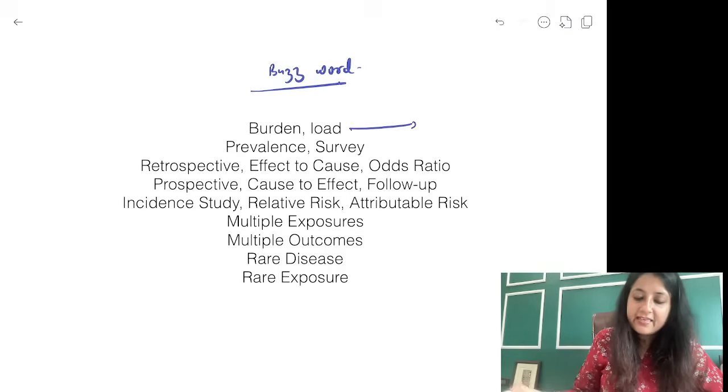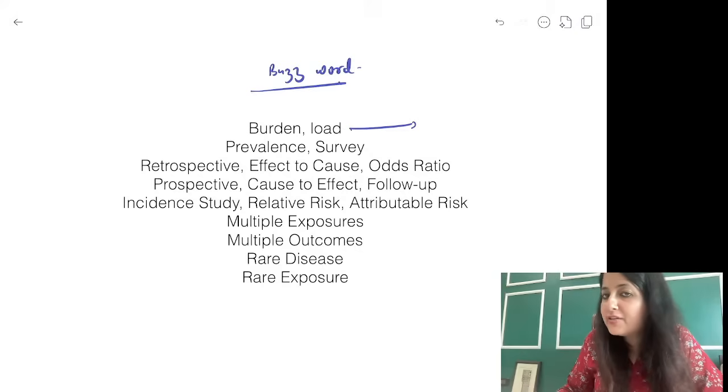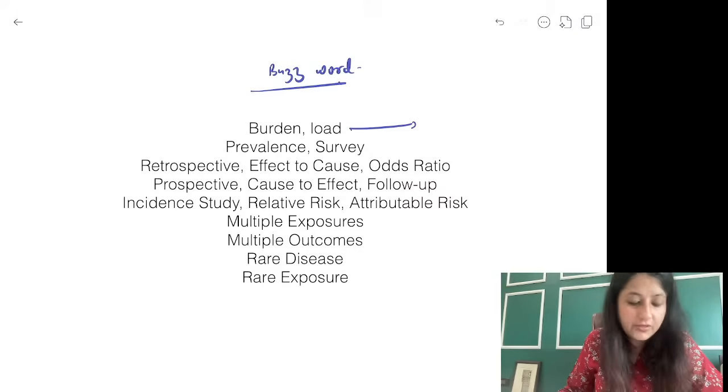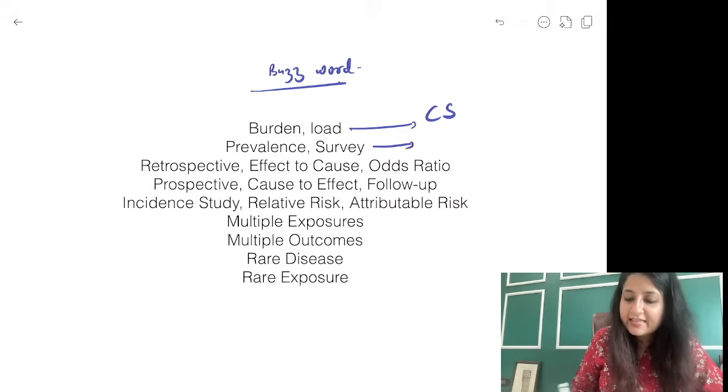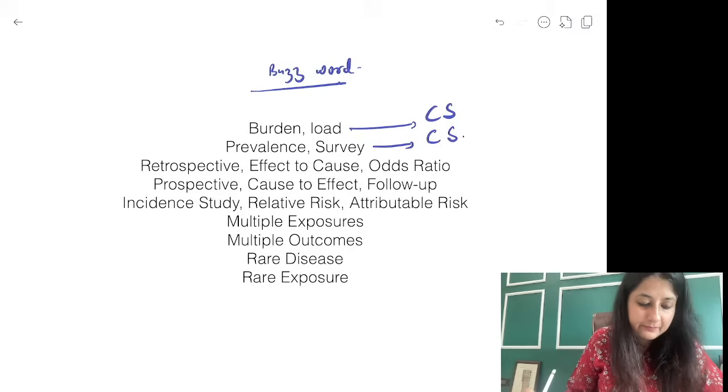Now, if you ever see the word burden or load, which type of study design are we referring to, guys? Burden or load? As quickly as possible. We don't have much time today. If you have to find out the burden, what is it? Very good. Cross-sectional. Prevalence and survey. You're looking for cross-sectional.